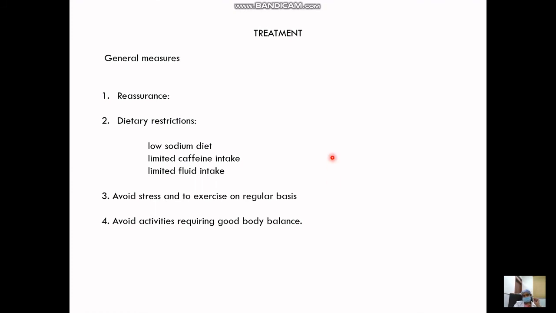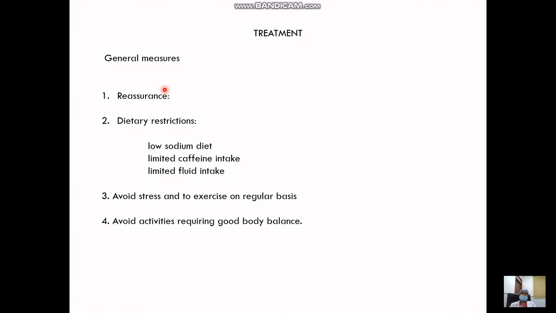Now the treatment. Meniere's treatment is both medical and surgical. First we say reassurance, because these Meniere's patients usually have some kind of anxiety and depression, and they are always apprehensive about the next attack. So they have to be counseled that it is a treatable cause. If an attack comes, they should just lie down or sit and call someone for help, not go anywhere alone, and not do exercises which require extra balance. All these things have to be reassured to the patient. They should not be scared of the attack.